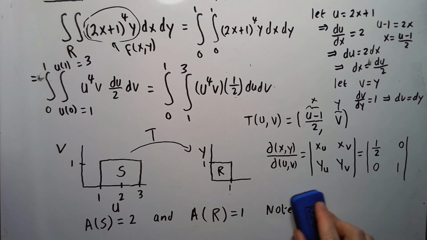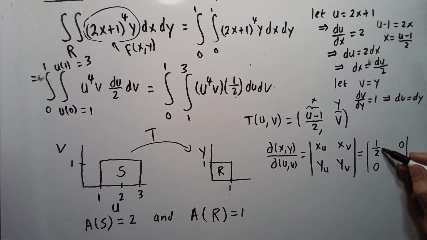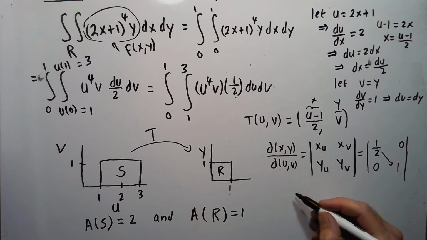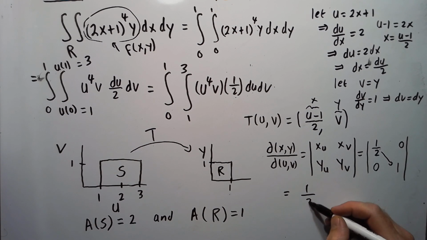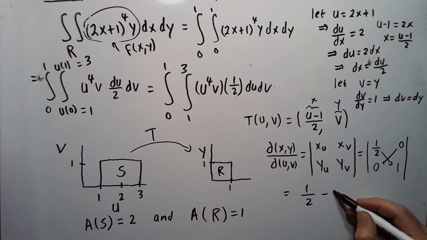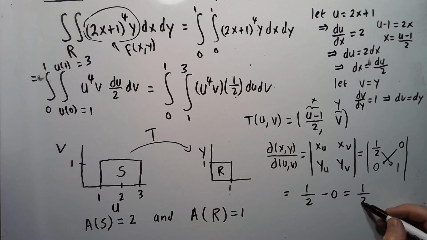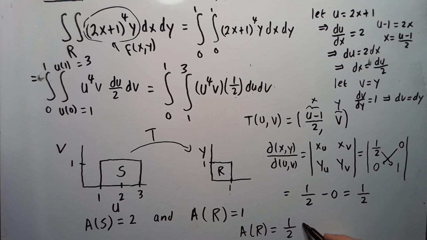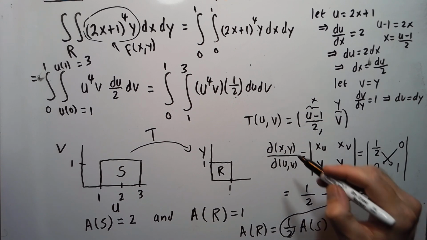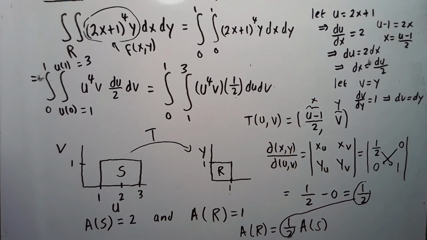Okay, so then doing this determinant, it'll be 1/2 times 1, so you go this times that, and that times that minus. And we take the absolute value, but here it's just going to be 1/2. And you can see that's the area distortion factor, as we already mentioned, because we said the area of R equals 1/2 the area of S. So that 1/2 corresponds to that 1/2, which also corresponds to the 1/2 up here. Okay, let's keep going.